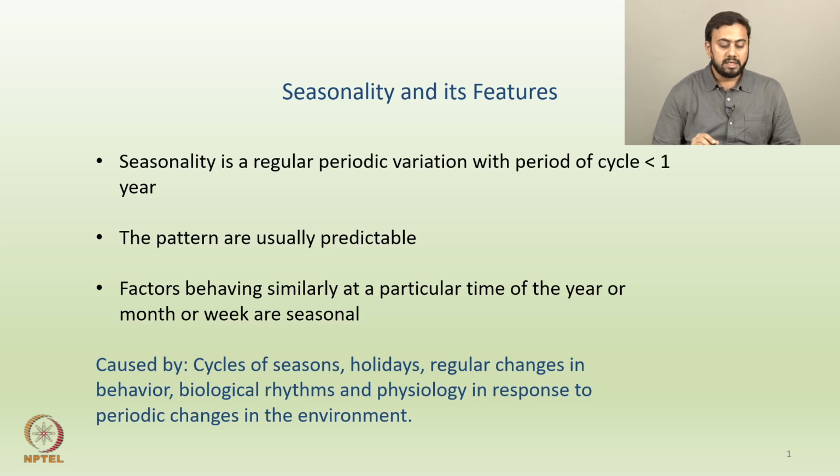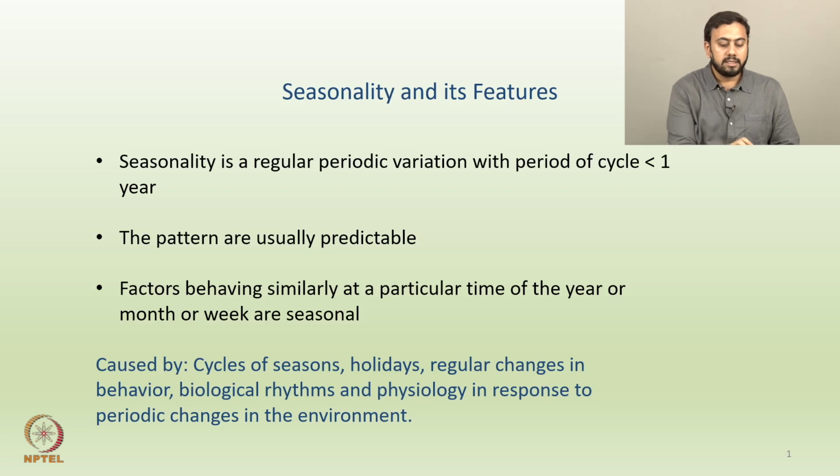Okay? So firstly, seasonality is a regular periodic variation where the period of the cycle is generally less than 1 year. So again, if you think about temperature data or rainfall data, what one can observe is, in summer months, as we discussed even earlier, we typically see hotter summer months. So temperatures are at their peaks, and the same behavior repeats itself year by year. So the period between one peak and the next peak is usually less than or equal to 1 year.